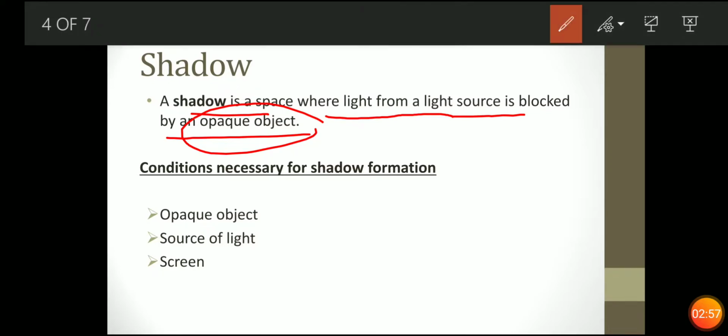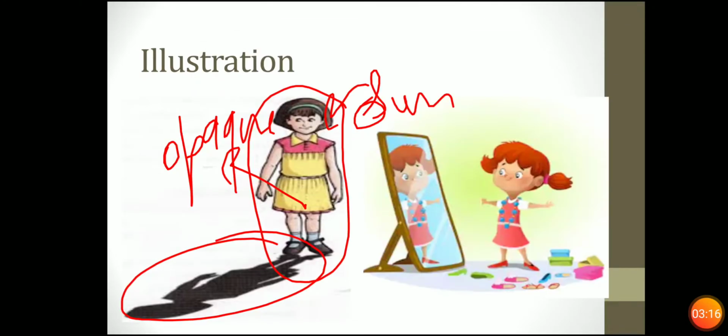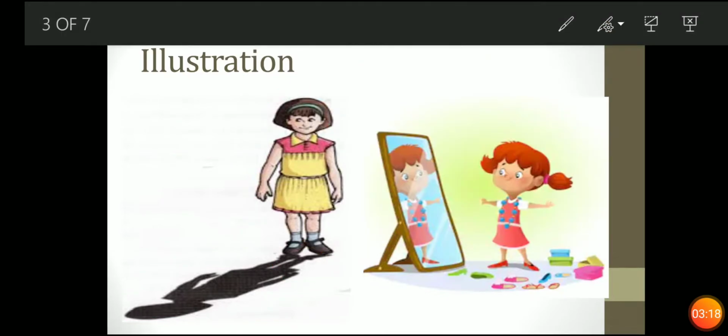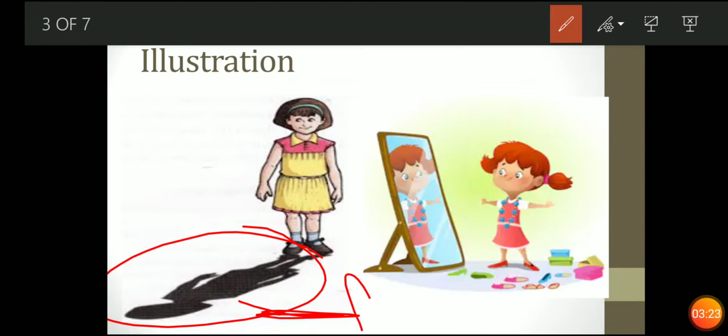Now what are the conditions necessary for shadow formation? आपको shadow formation कराने तो आपको कौन कौन सी conditions चाहिए? First, the opaque object. As you see, the girl was an opaque object. Second, a source of light, that is your sun here, or any source of light like a torch or bulb. Next is the screen. Now what is a screen? You will see that the shadow is formed on the floor.